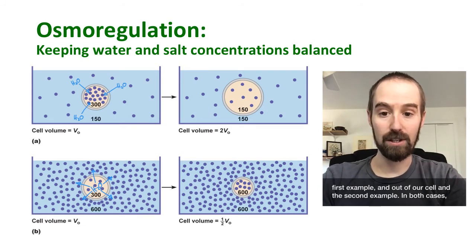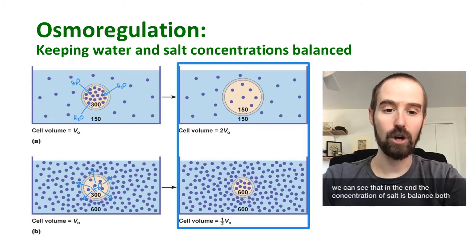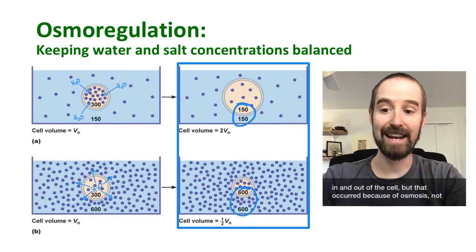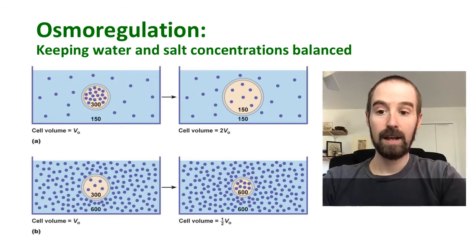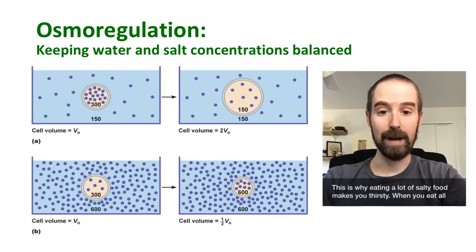In both cases, we can see that in the end, the concentration of salt is balanced both in and out of the cell, but that occurred because of osmosis, not because of the diffusion of the salt itself. This is why eating a lot of salty food makes you thirsty.